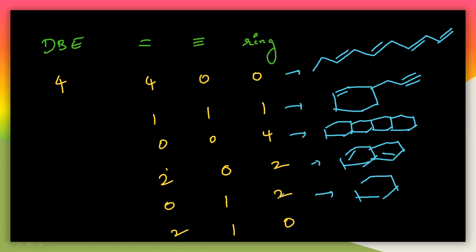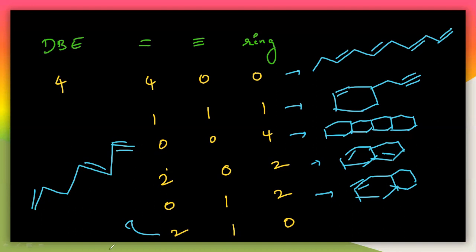So there are 2 rings, and there will be one triple bond like this. Here you can see the 2 1 0. That means there are 0 rings, 2 pi bonds, so 2 double bonds are there, and one triple bond is there. So like this. Here a double bond is there, and you can see here one triple bond like this. So this is one triple bond and 2 double bonds like this.